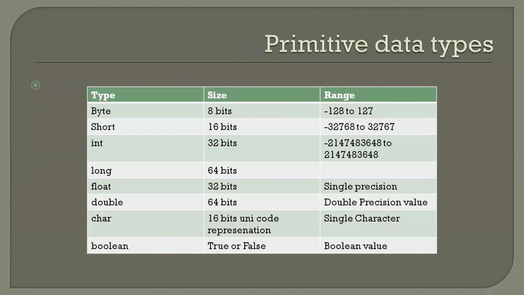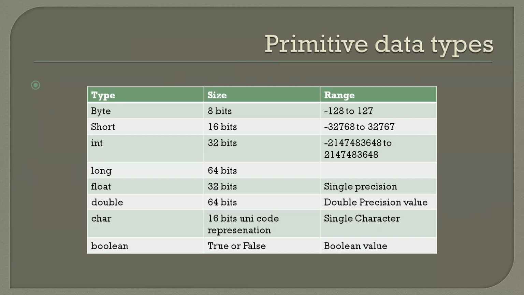In the last session we ended with this particular slide. These are all the primitive data types, meaning all the built-in data types. They come along with the language, right? The following are the different data types we have: byte, short, int, long, float, double, character, and boolean. These are the names of the data types we have in Java.